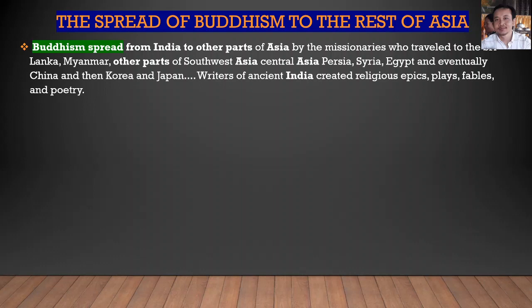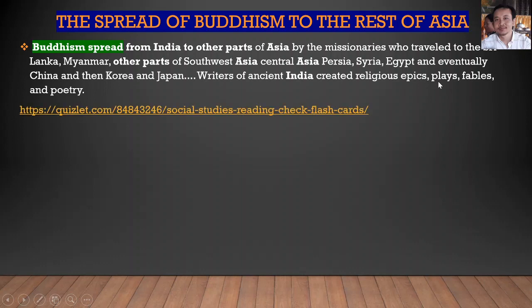Yes, to Sri Lanka, Myanmar, other parts of Southwest Asia, Central Asia, Persia, Syria, Egypt, and eventually China, and then Korea and Japan. Writers of ancient India created religious epics, plays, fables, and poetry. So you can link to this one.